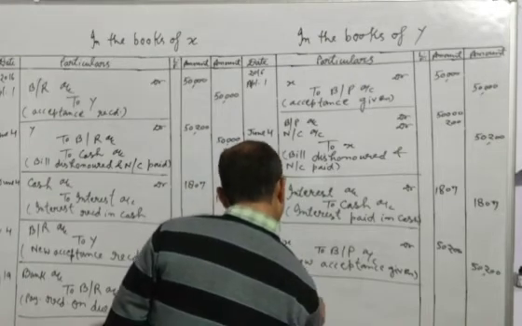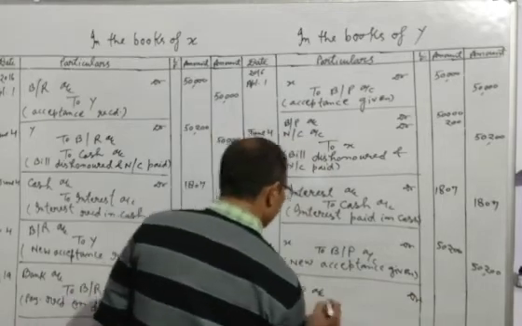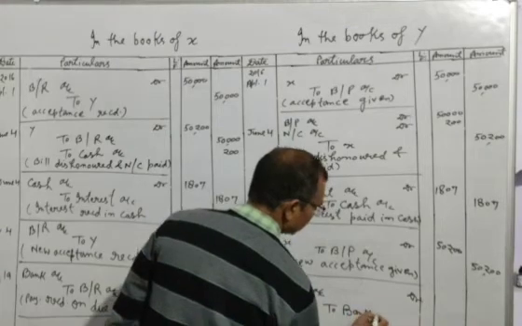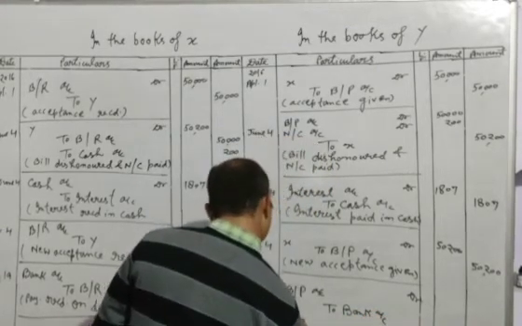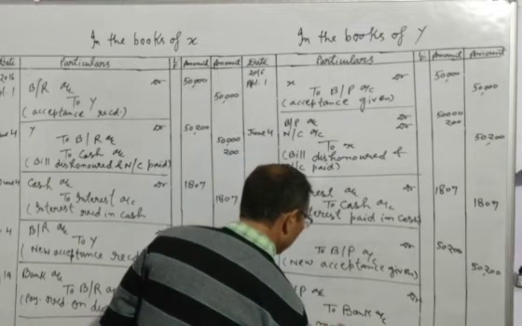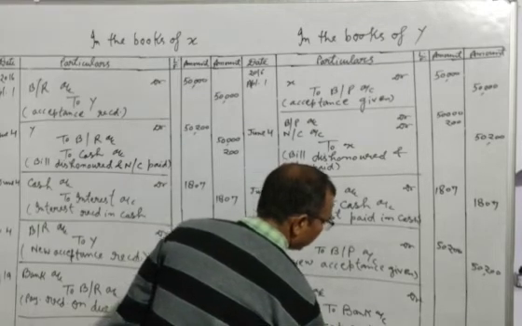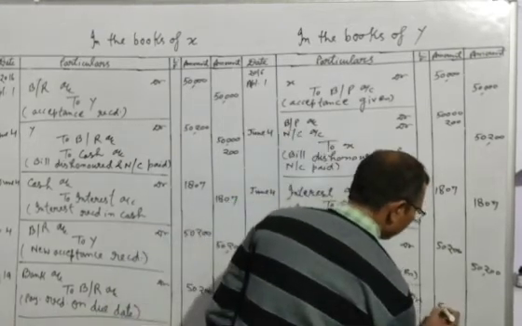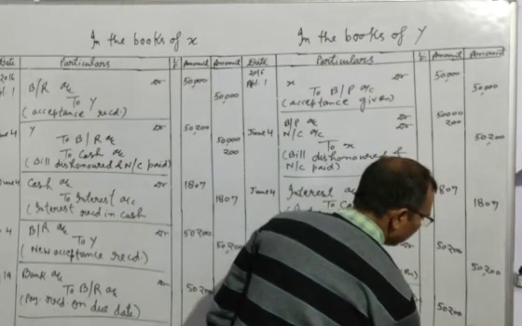In the books of the drawee, BP account debit to bank account. We can write bank or cash, whatever we like. Payment made on due date, and the amount is 50,200.